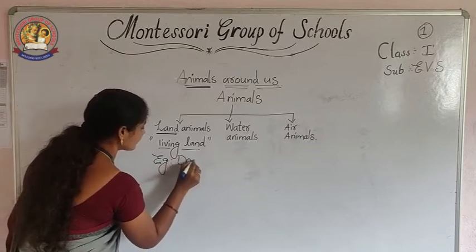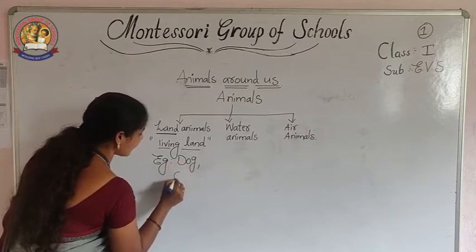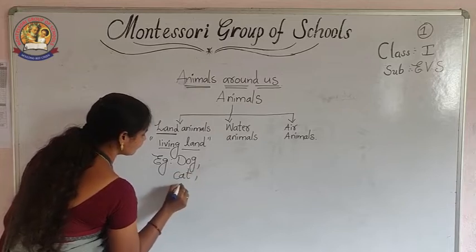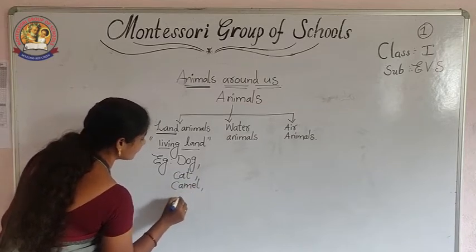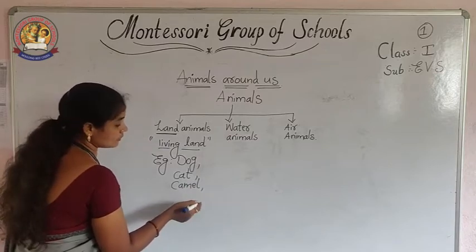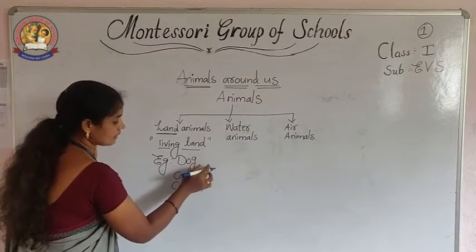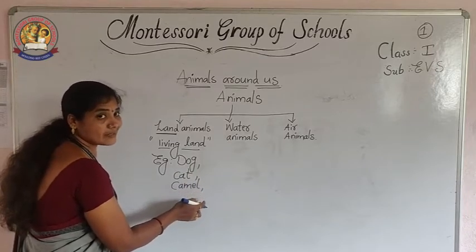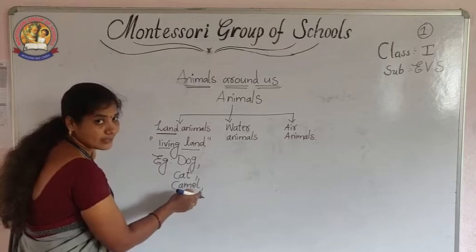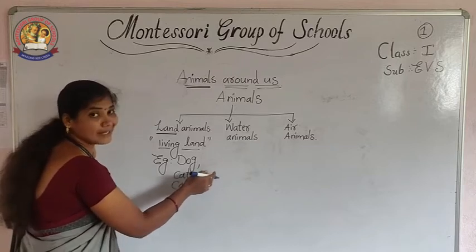Dog, cat, camel, buffalo. So many are there. Dog, cat, camel, these are called land animals. Where are they living? On the land. So that is why they are called land animals.